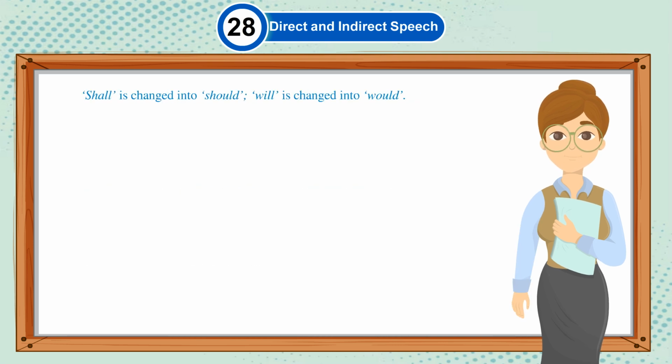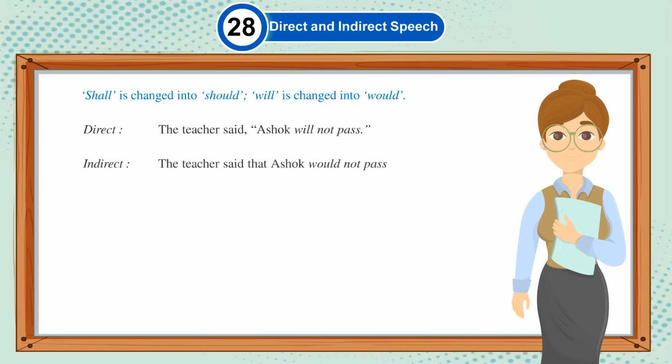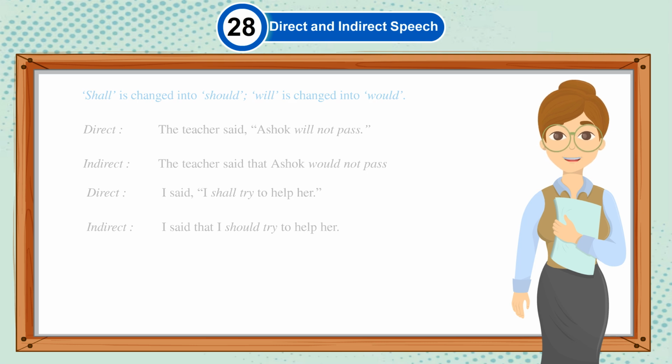Shall is changed into should. Will is changed into would. Direct: The teacher said, "Ashok will not pass." Indirect: The teacher said that Ashok would not pass. Direct: I said, "I shall try to help her." Indirect: I said that I should try to help her.